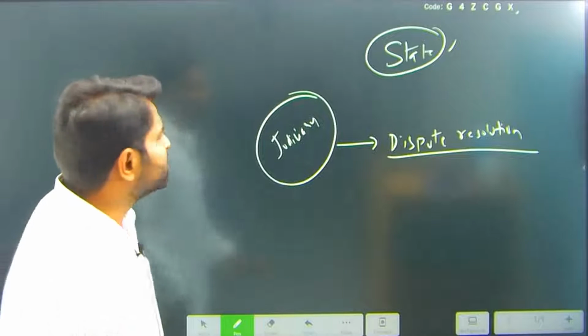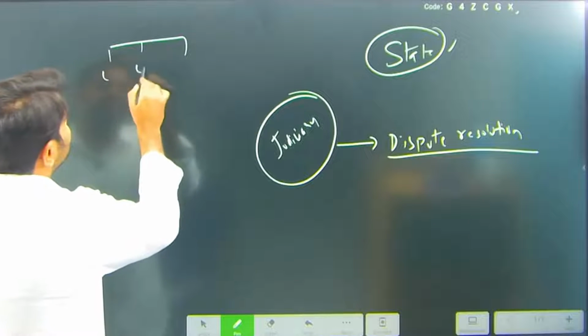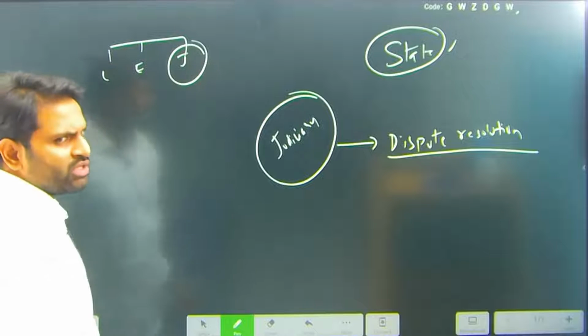So, dispute resolution body. We call judiciary a dispute resolution body. We have three important organs. One is legislative, the other one is executive, the third one is judiciary. Judiciary is a very important organ.